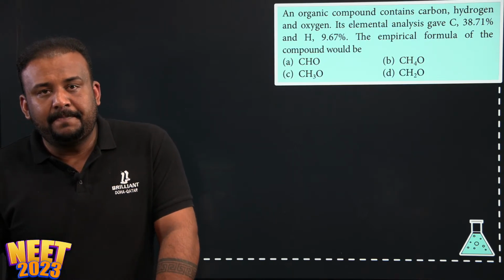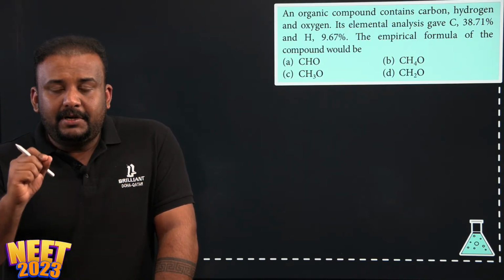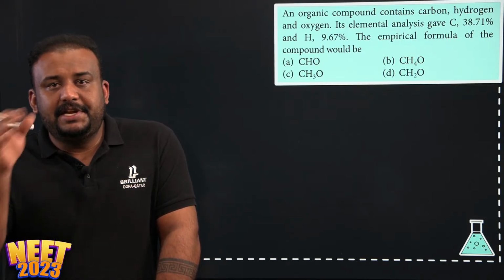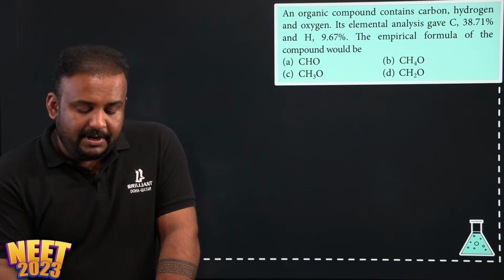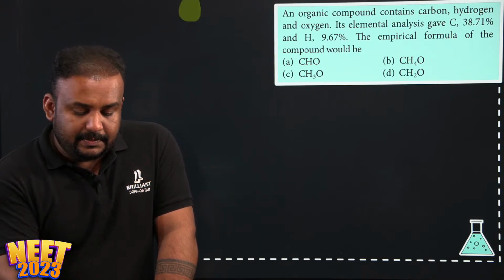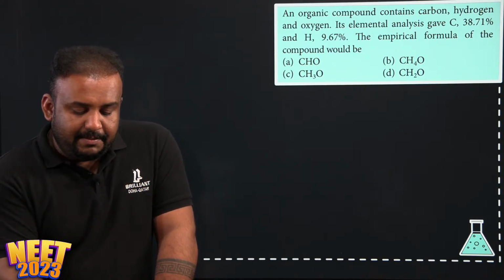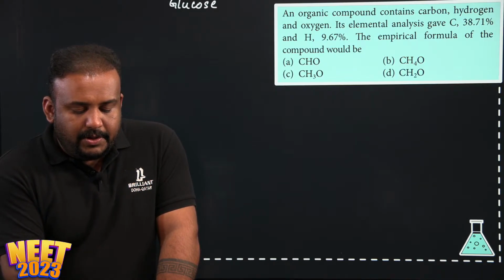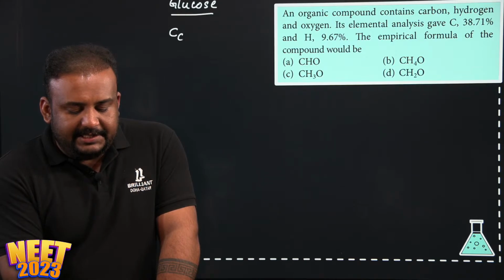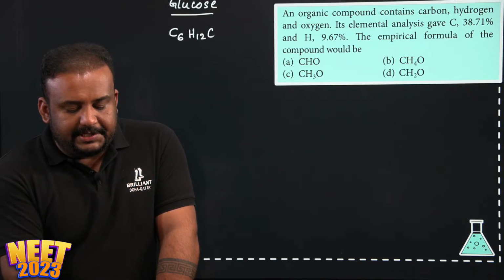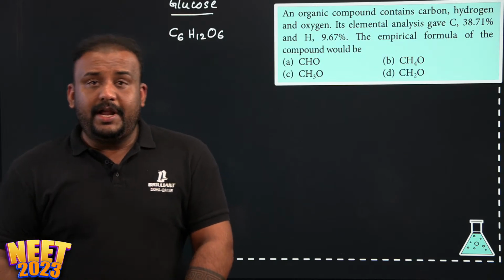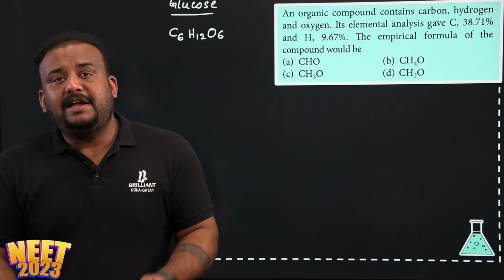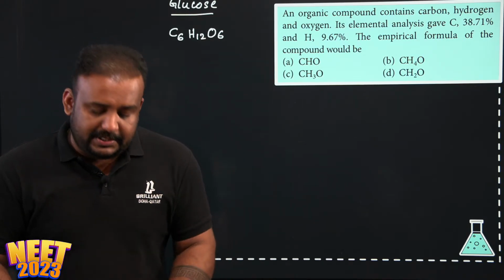What is empirical formula? The simple whole number ratio of the atoms present in a compound is what is expressed in empirical formula. For example, if I take glucose, you know that glucose is represented as C6H12O6, correct? This is the molecular formula, which means it is indicating the exact number of atoms present in glucose.